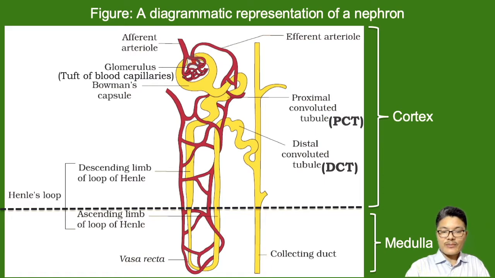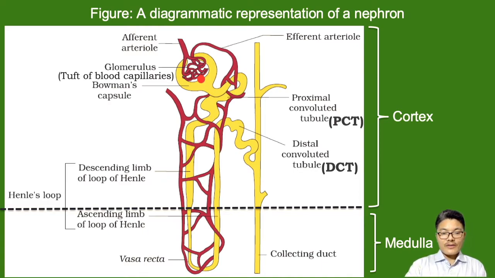Filtered parts are passed through the renal tubule, and the blood which does not have the waste will be sent through the efferent arteriole, which branches around the renal tubule. The efferent arterioles branch into tiny blood capillaries running parallel to the renal tubule, known as vasa recta, and these will be collecting the useful substances.